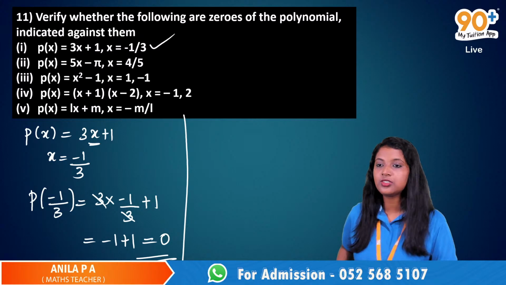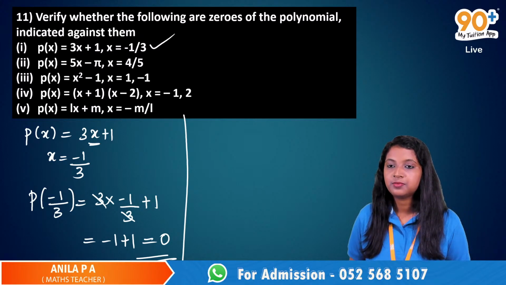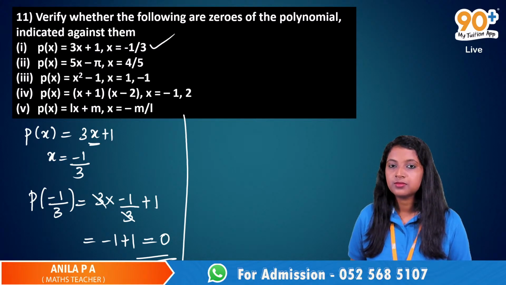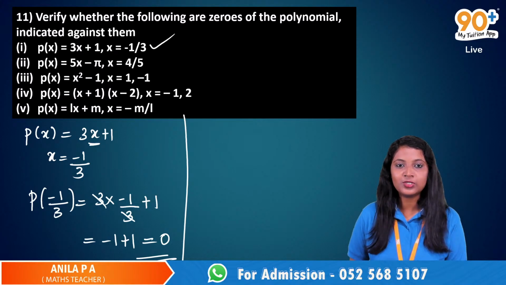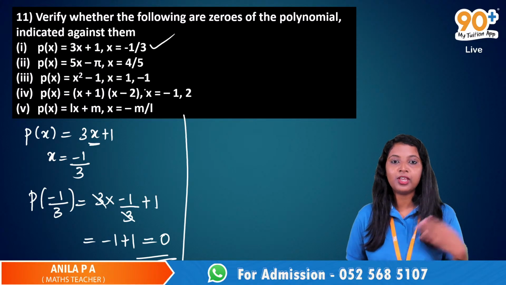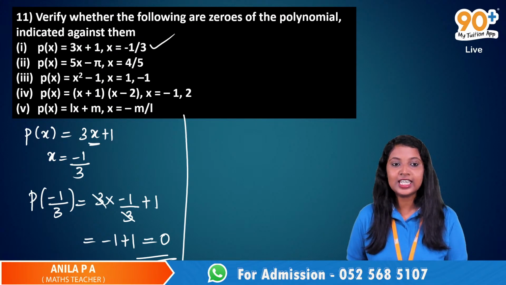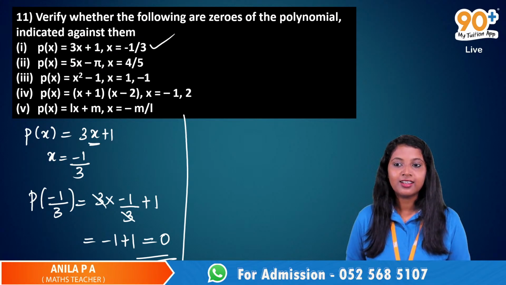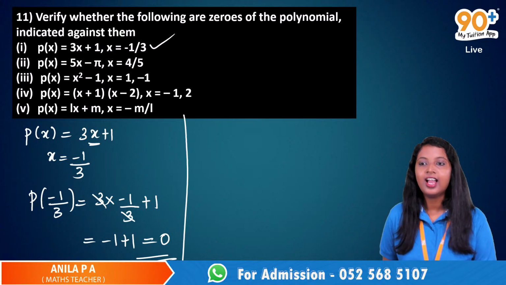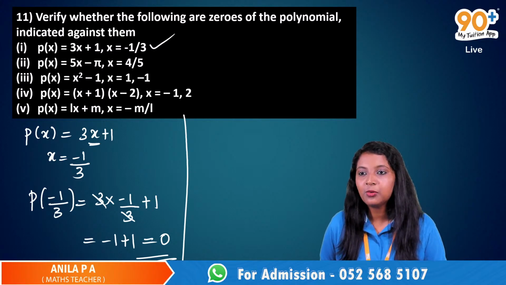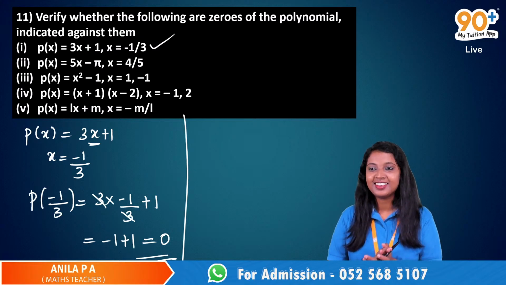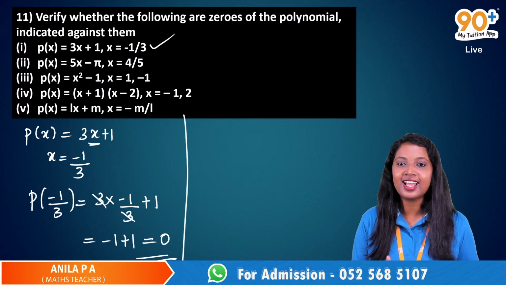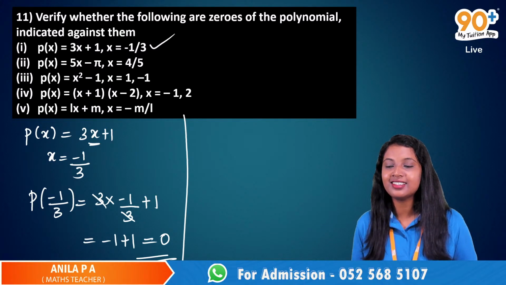Yes, Rishikesh, what is your doubt? Ma'am, it is a polynomial. Yeah, it is a polynomial and the question is to check whether this is a zero of that polynomial or not. So what is the doubt? Definitely it is a polynomial. Okay guys, any doubts? Neha, good job. She just commented all the answers, very well explained.